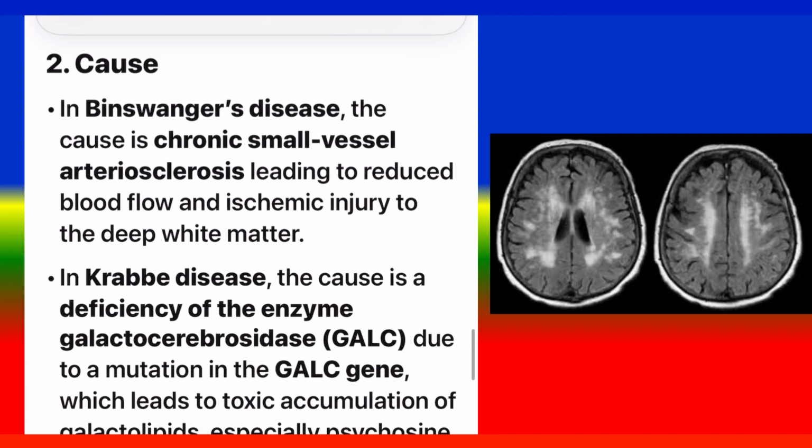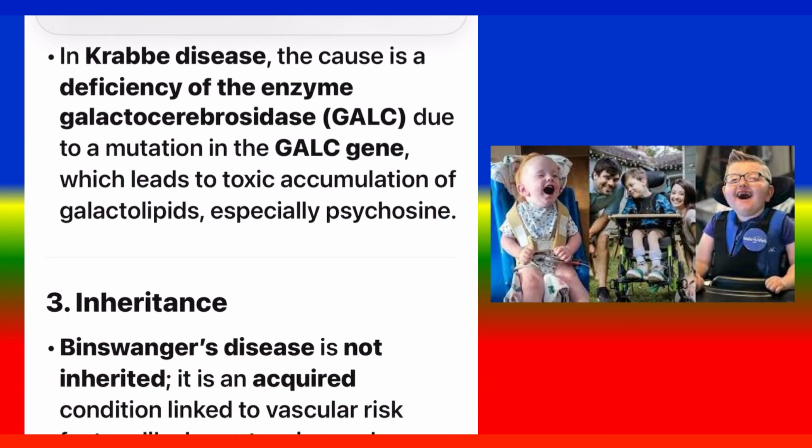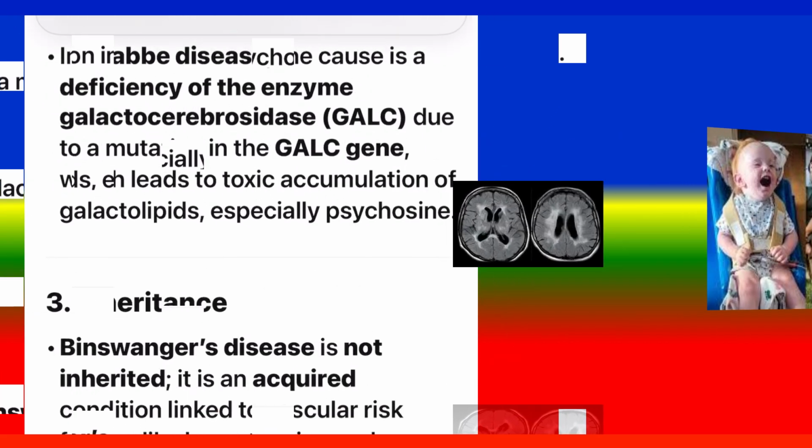2. Cause. In Binswanger's disease, the cause is chronic small vessel arteriosclerosis leading to reduced blood flow and ischemic injury to the deep white matter. In Krabbe disease, the cause is a deficiency of the enzyme galactocerebrosidase, GALC, due to a mutation in the GALC gene, which leads to toxic accumulation of galactolipids, especially psychosine.